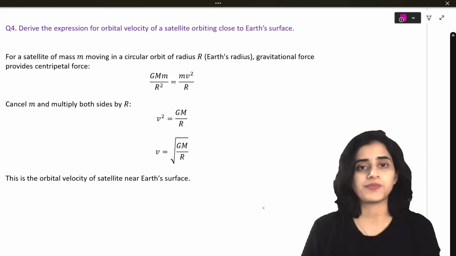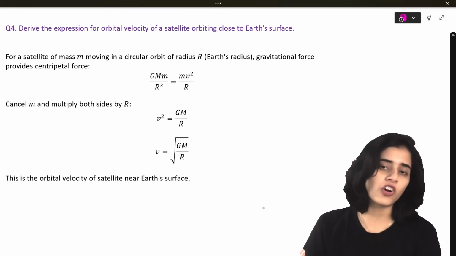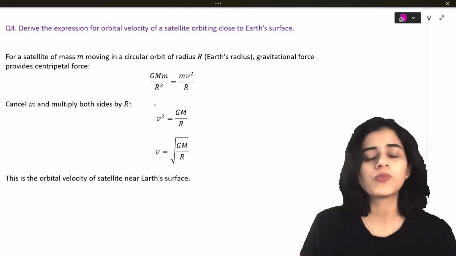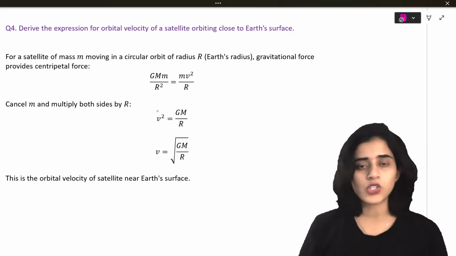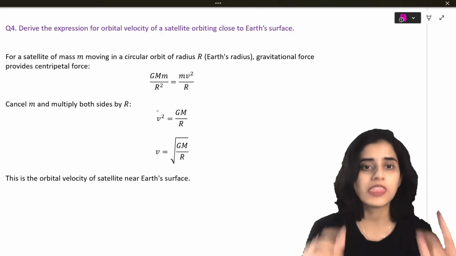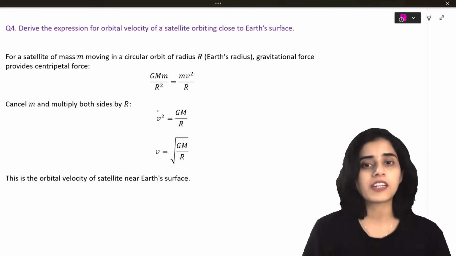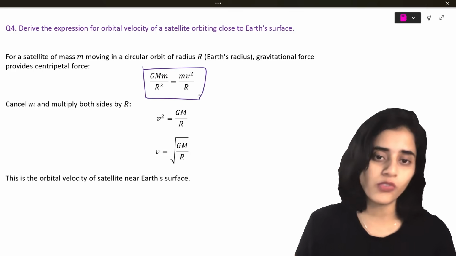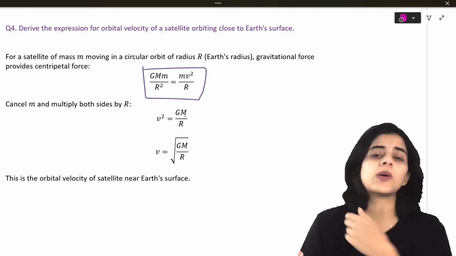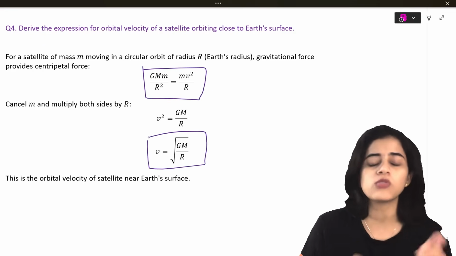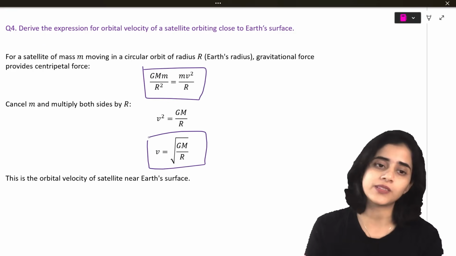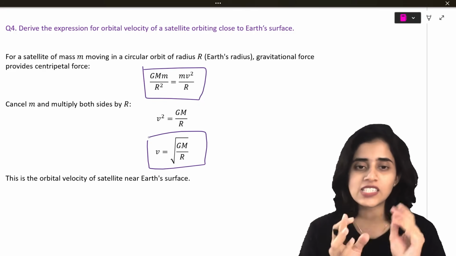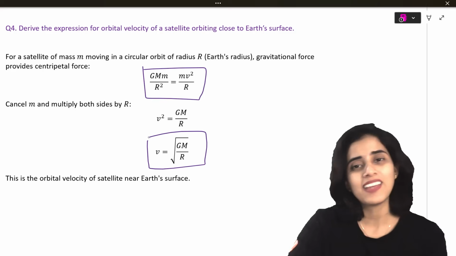Okay, next question. Derive an expression for orbital velocity of a satellite orbiting close to the Earth's surface. So what do we do? It's orbiting in a circular path. If something is moving in a circular path, then the force should be equal to centripetal force. So the gravitational force should be equal to centripetal force. From there you get v square equals GM by r. V is equal to square root of GM by r. So the orbital velocity of a satellite near Earth's surface is square root of GM by r.